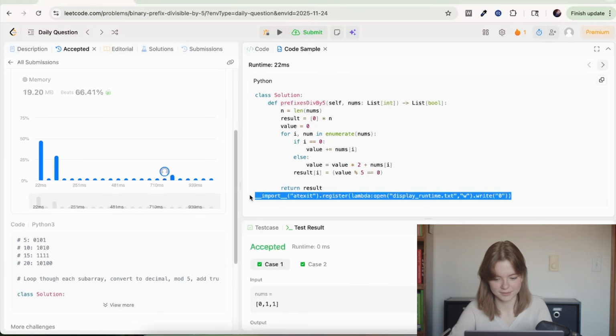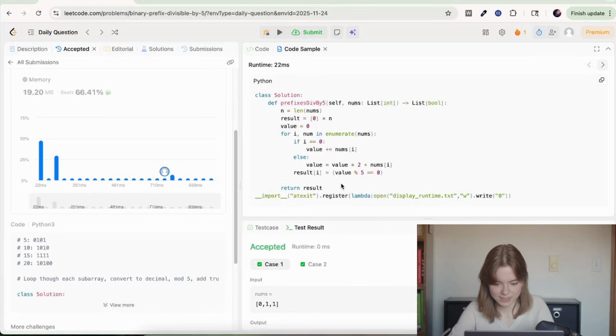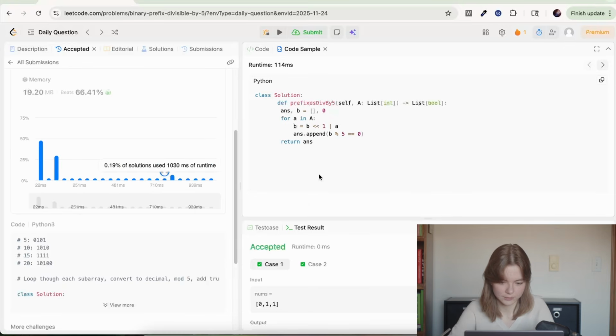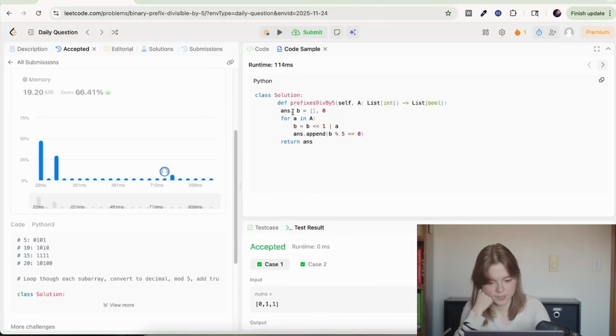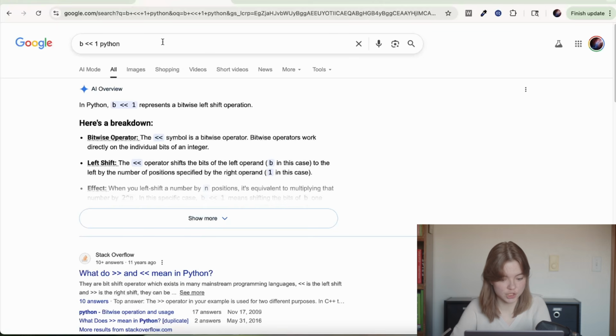Never mind, we can't look at that. Somebody cheated. Let's look at that. Okay. So we have an answer list and b equals 0 for a in the list. We shift in a 1 into b. Oh, it shifts the bits by 1.